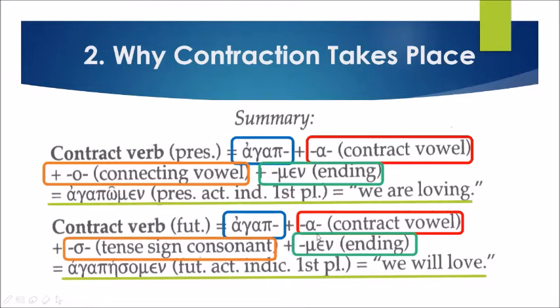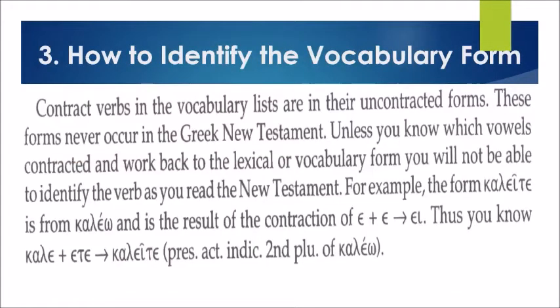As you can see, alpha plus sigma. Although the sigma is not a vowel, there's a contraction there. That's why we change alpha to eta. The same is true with our lesson last time, the example I gave you with katabaino. It becomes katabesomai.